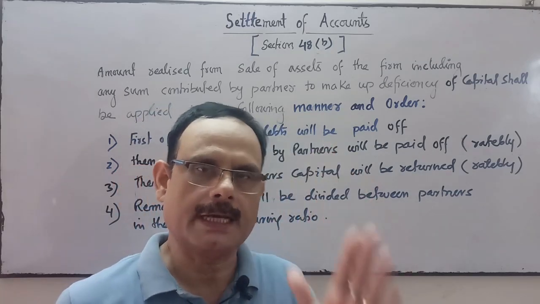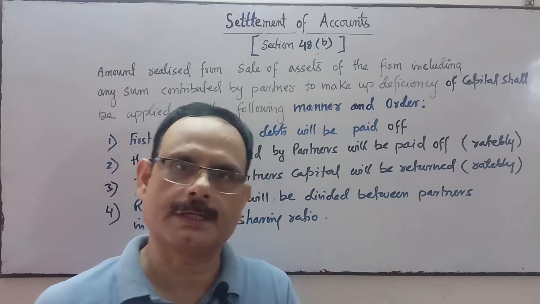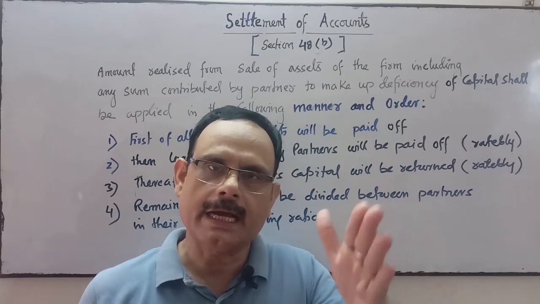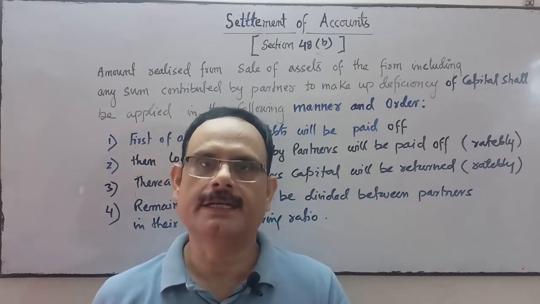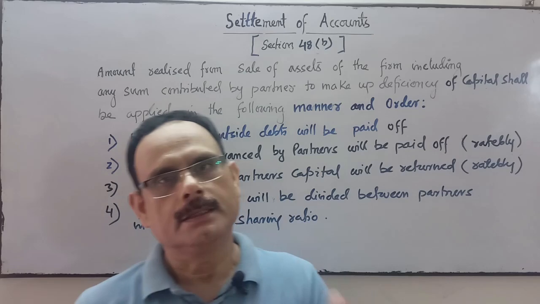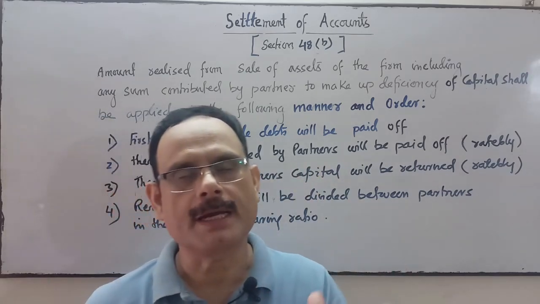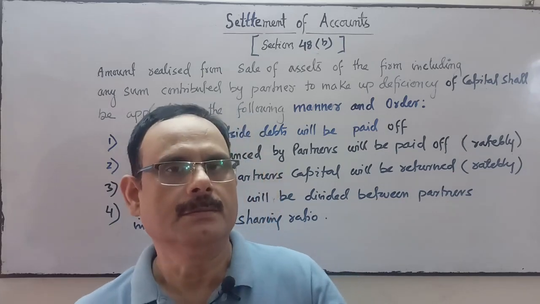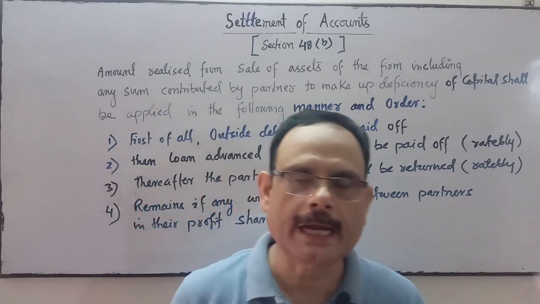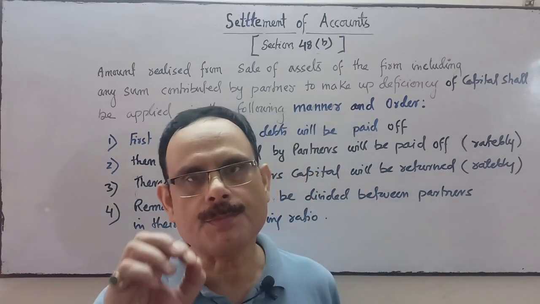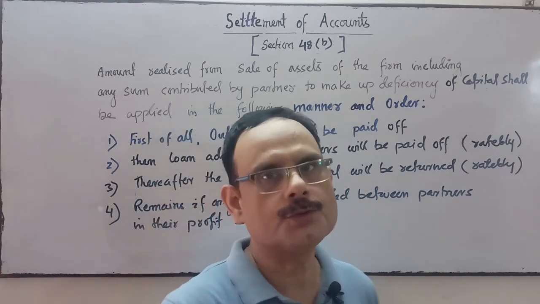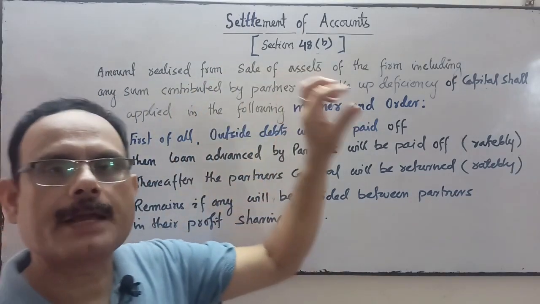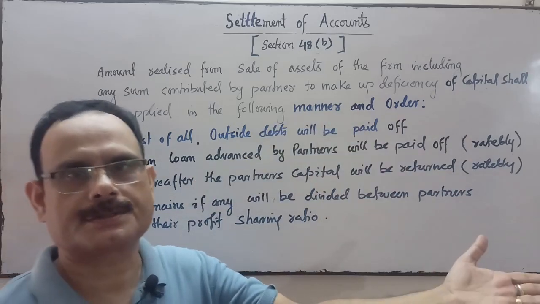The amount realized on the date of dissolution, when the firm is dissolved, by the sale of assets, including the capital contributed by the partner to make up the deficiency of his capital, shall be first used for payment of outside liabilities, external liabilities.